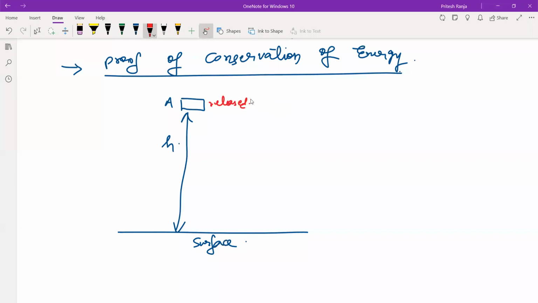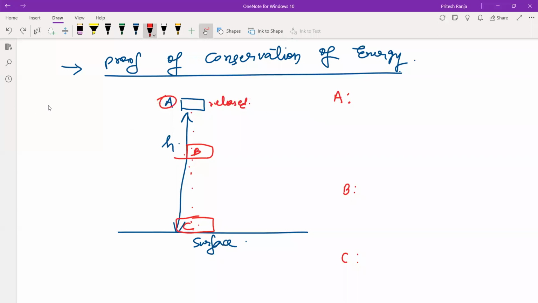So if it is released, let us say the object follows this path. Somewhere here, this is position A, this is position B, and this is position C when it will be on the ground. So if we are able to find out the total energy at A, total energy at B, and total energy at C, and show that they are equal, then we can conclude that the energy is conserved. So can any one of you tell me what is the energy stored at this point A?